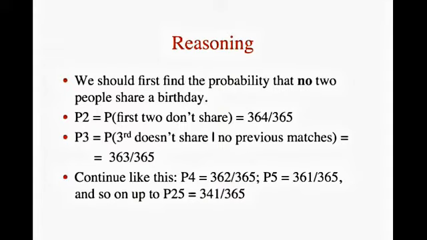In like manner, P4 equals 362 over 365, P5 equals 361 over 365, and so on up to P25 equals 341 over 365.